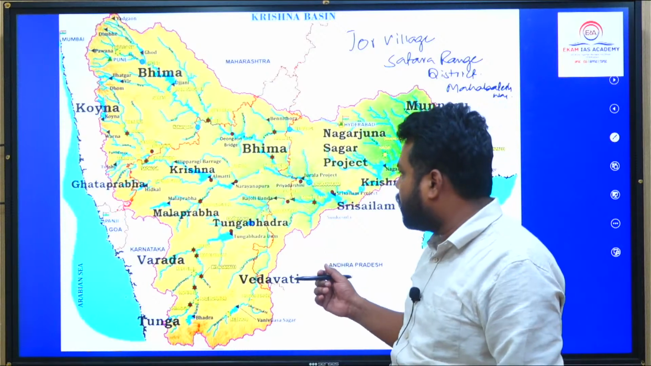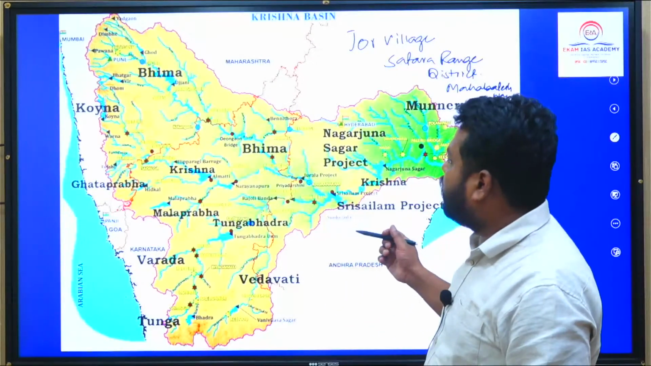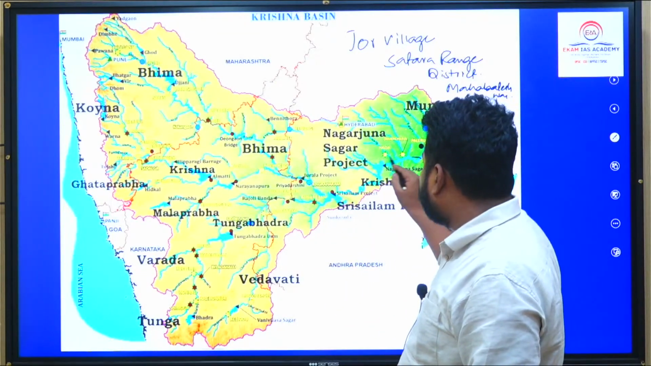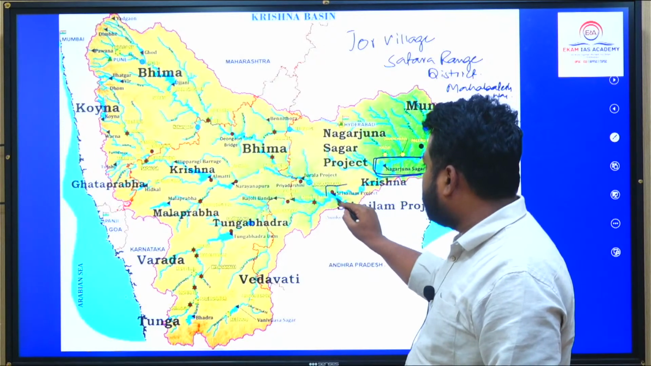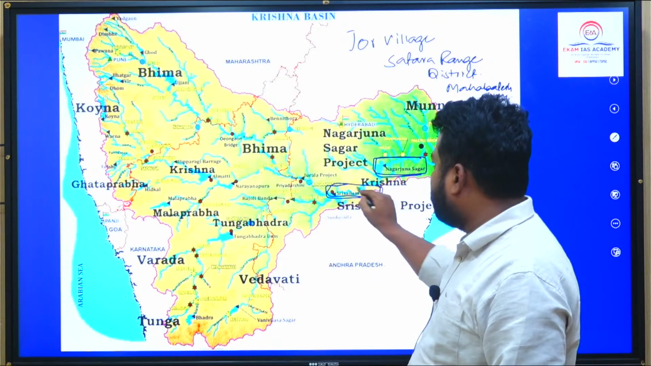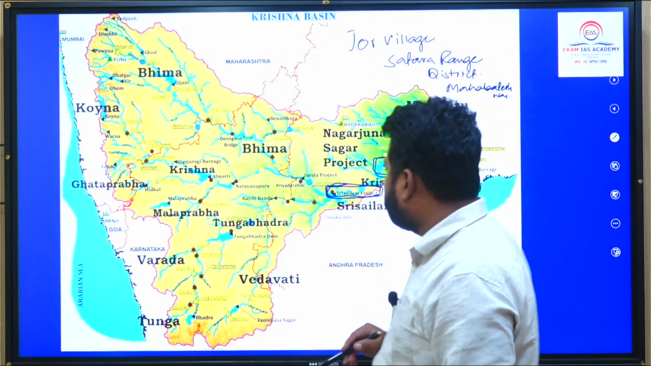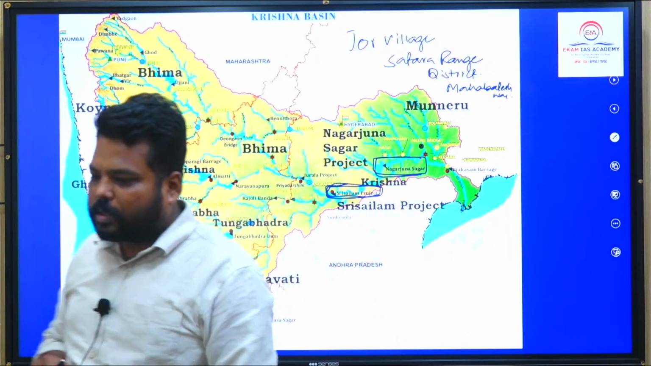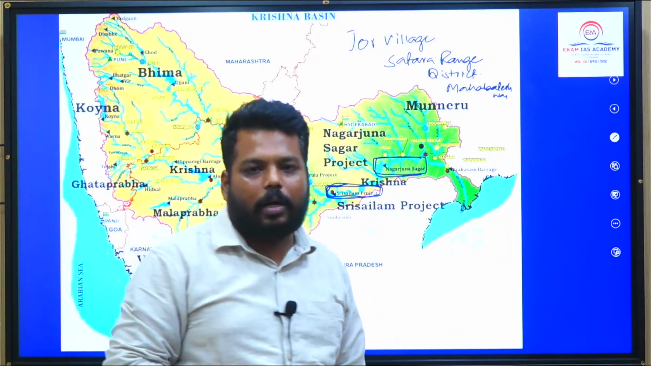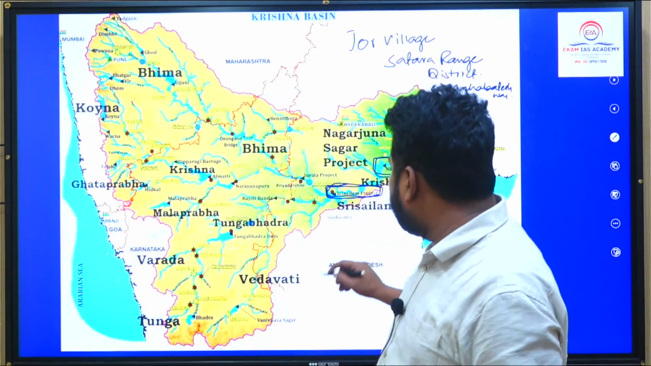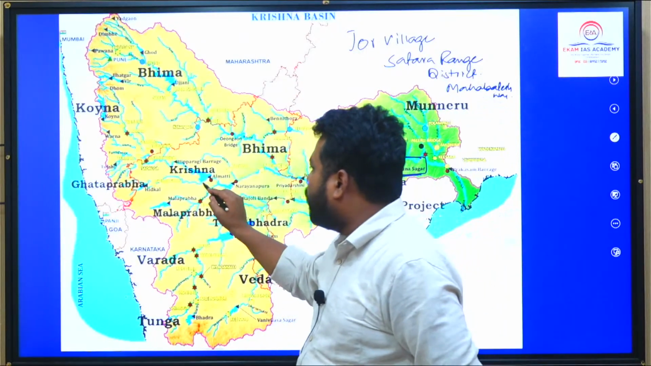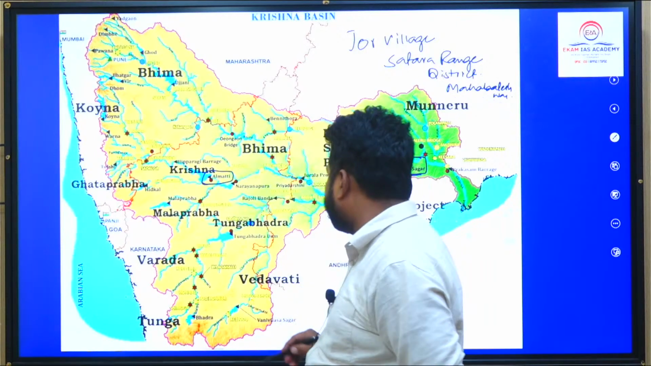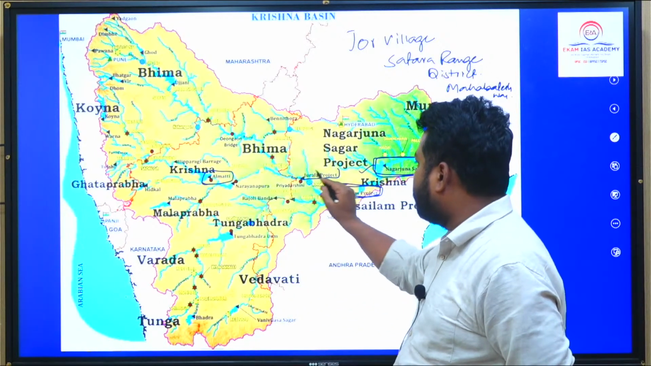Two important projects are located on this particular Krishna river. One particular project is Nagarjun Sagar project, which is downstream. One is Sri Salem project. So these particular two projects were in use. Nagarjun Sagar left canal provides water. This Krishna river provides water to the Hyderabad city from this left canal. So Nagarjun Sagar project, Sri Salem project are most important. Almatti project is also important. Jurala project also important.